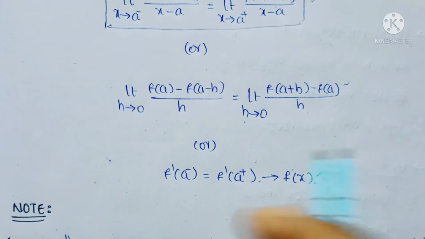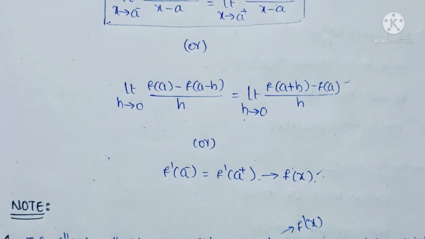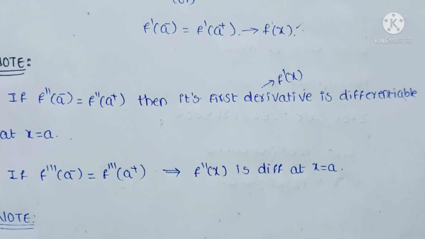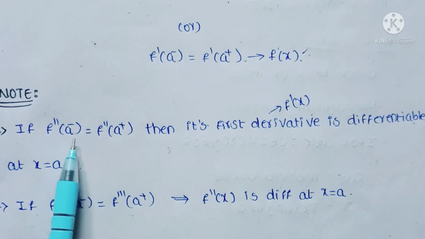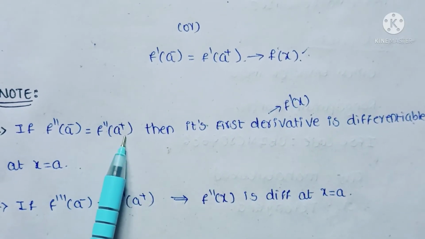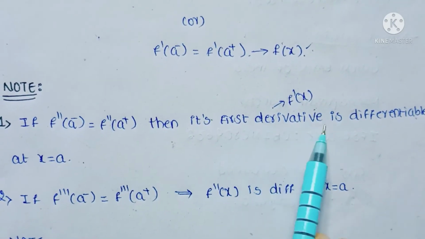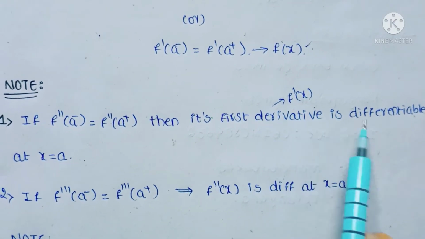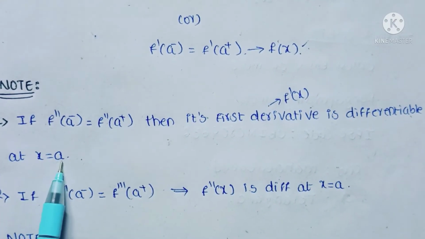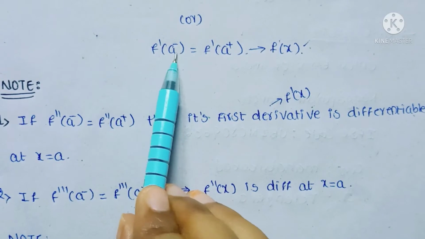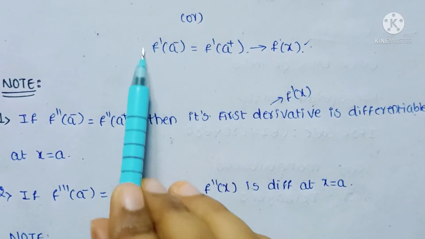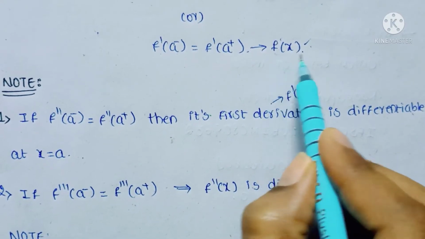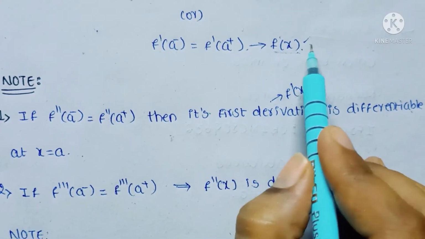Okay, and I wrote some note points here if you want to see. If f dash of a minus is equal to f dash of a plus, if this condition is satisfied, then the function f of x is differentiable at x equal to a.